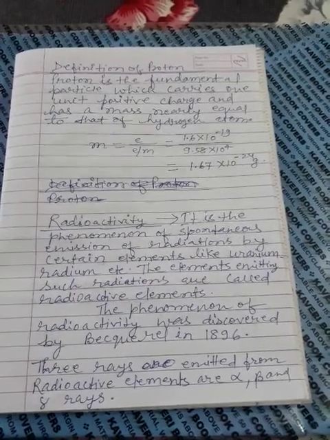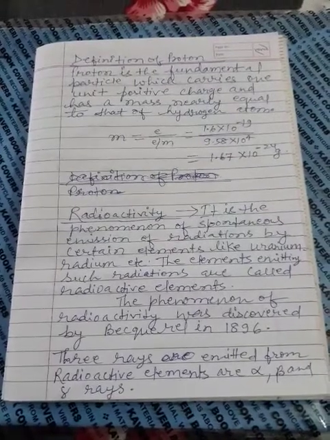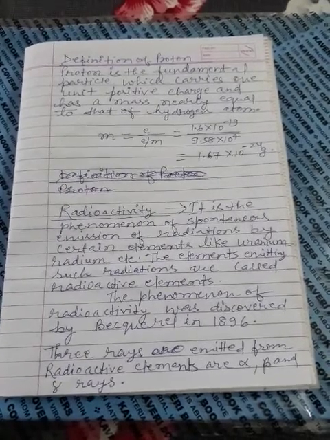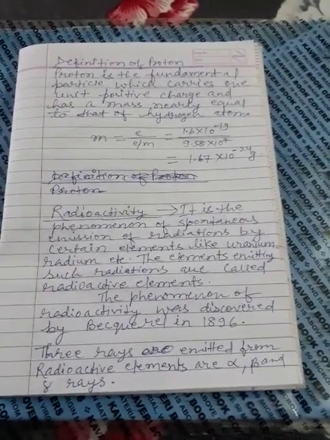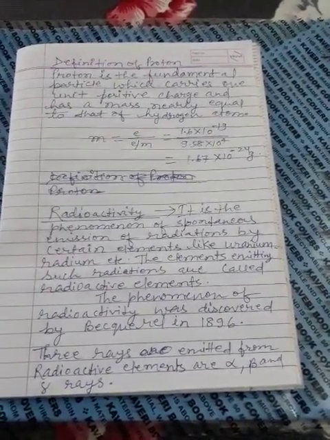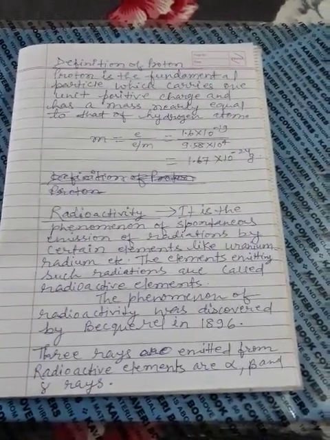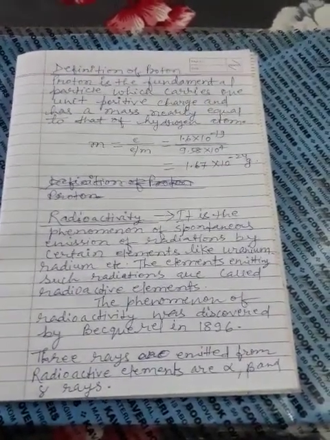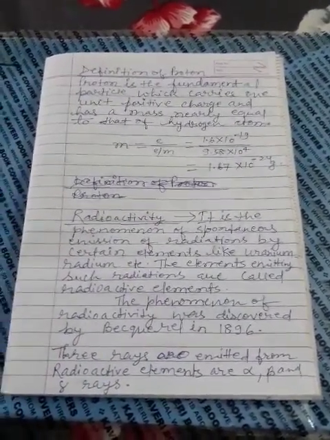Now, before the discovery of the neutron, we see what radioactivity is. Radioactivity is the phenomenon of spontaneous emission of radiations by certain elements like uranium, radium, etc. The elements emitting such radiations are called radioactive elements. In radioactivity, rays are spontaneously emitted from some elements like radium and uranium. The phenomenon of radioactivity was discovered by Becquerel in 1896.